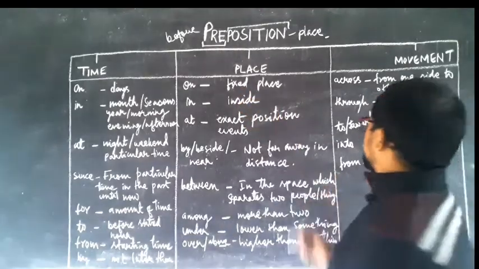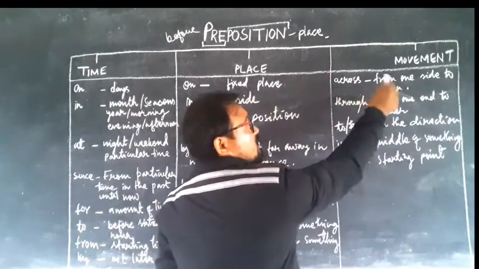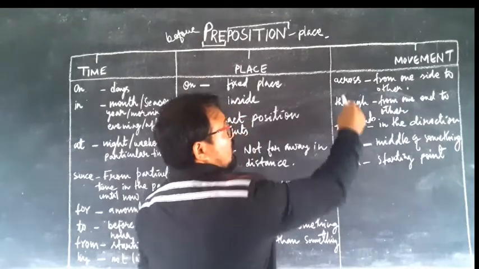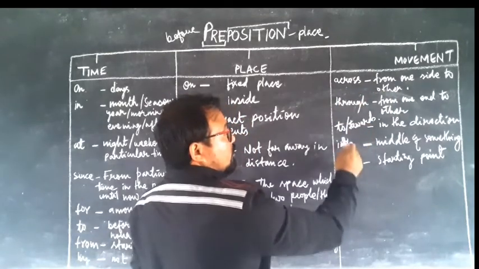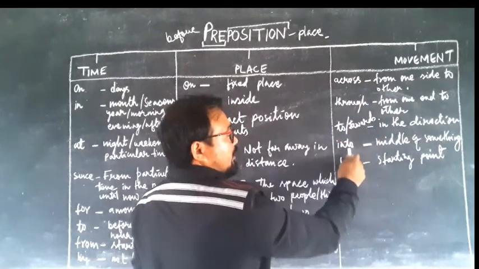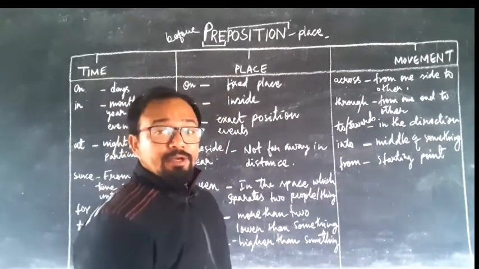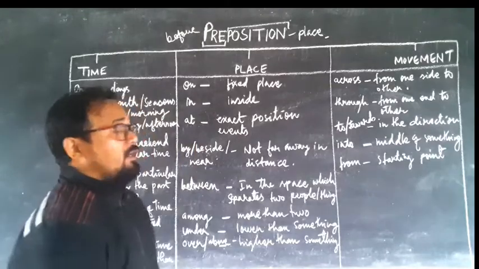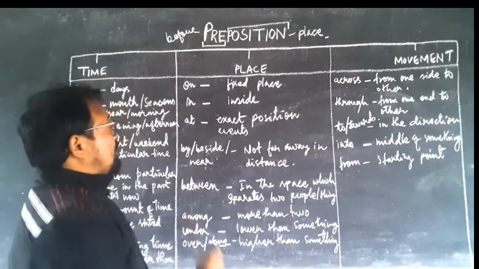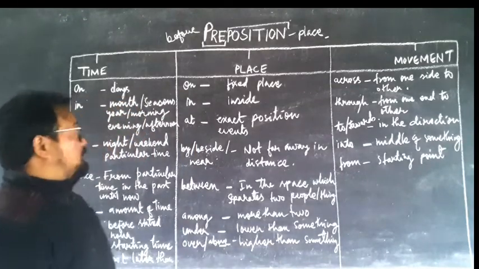Next, preposition of movement: across, through, to or towards, into, from. So these are the prepositions of movement. Now one by one I will explain where to use these words.